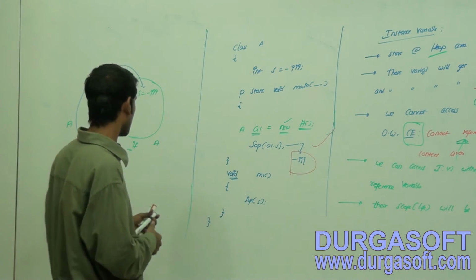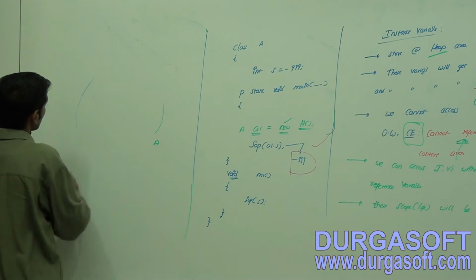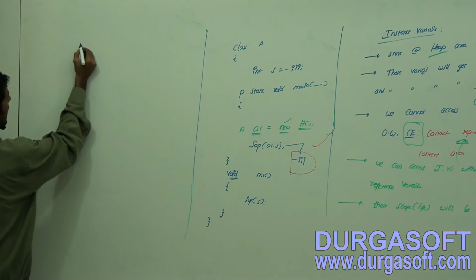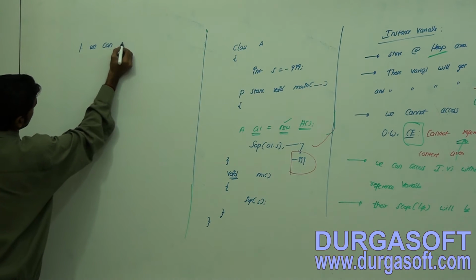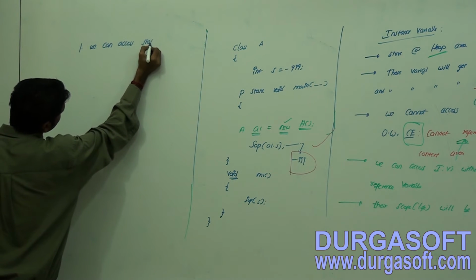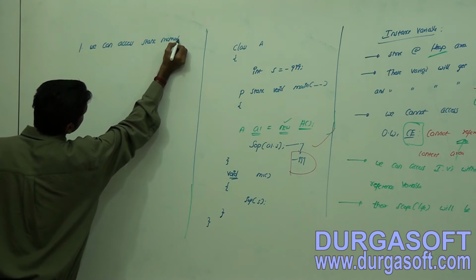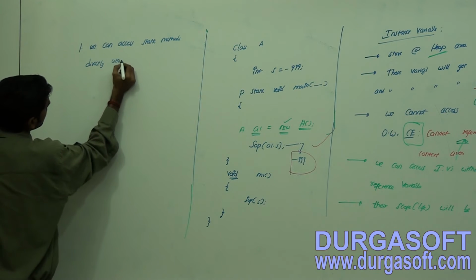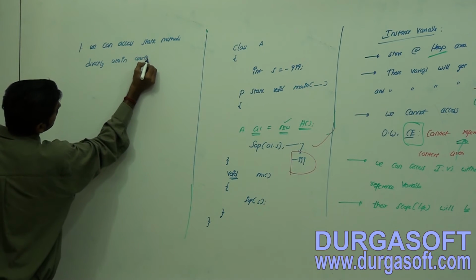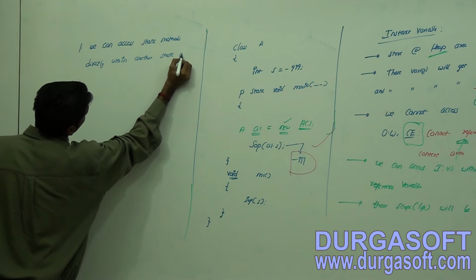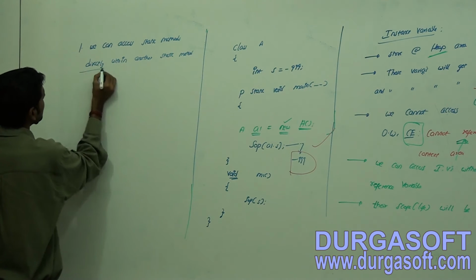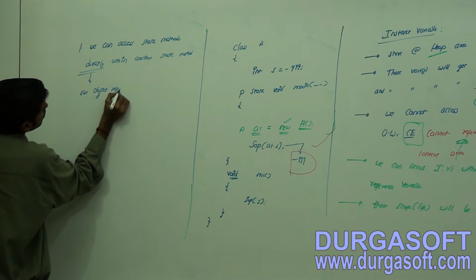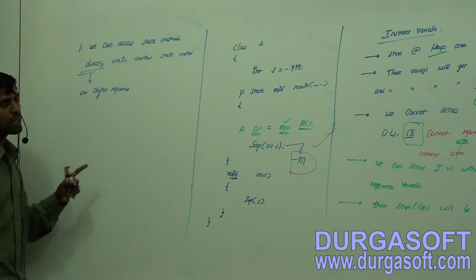I will give one important thing. Observe here. We can access static methods directly within another static method. Directly means no object reference, friends.